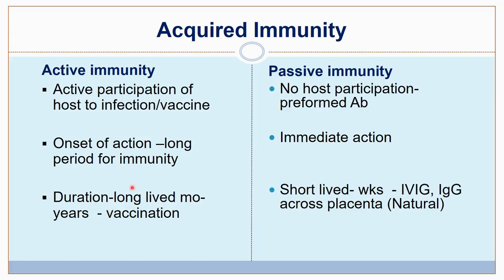And duration of immunity is long-lived in case of active immunity. It lasts for months to years. Example is vaccination and also the natural infections. Whereas passive immunity, the duration is short-lived. It is just for weeks. So example is immunoglobulins you give from outside, and sometimes even the immunoglobulin that crosses through the placenta. That is a natural passive immunity. Example of natural passive immunity is the immunoglobulin passing across the placenta.